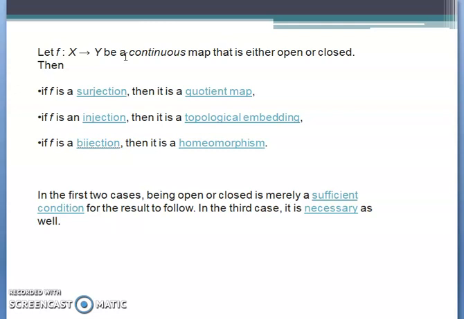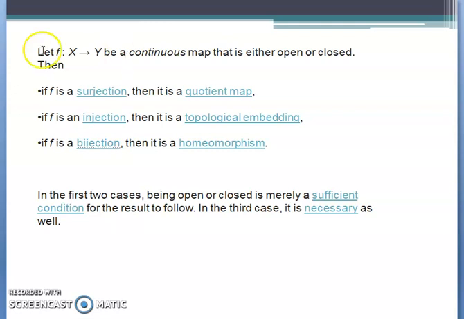And if f is an injection, then it is a topological embedding. Injection means one-one function: the function should be unique. If f is a bijection, then it is a homeomorphism. What is a homeomorphism? A homeomorphism is also called a continuous isomorphism: if there exists a continuous function, then the inverse of that function is also continuous.